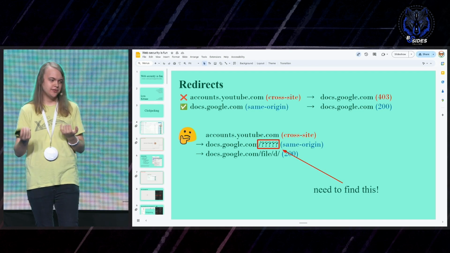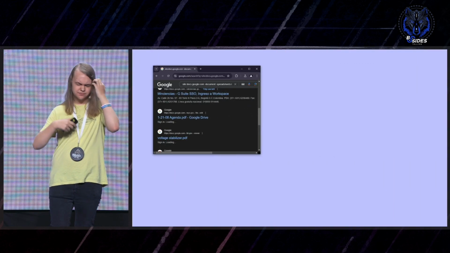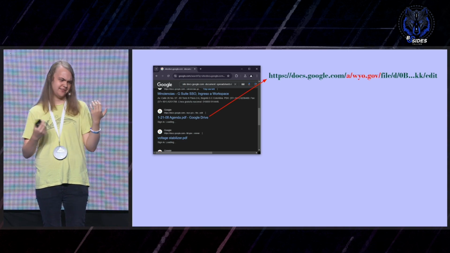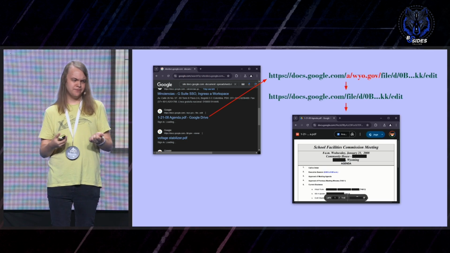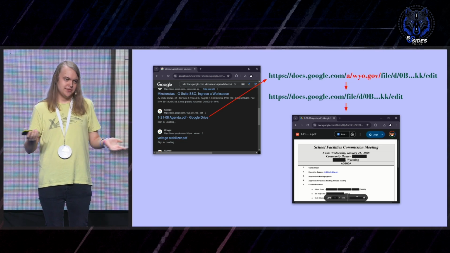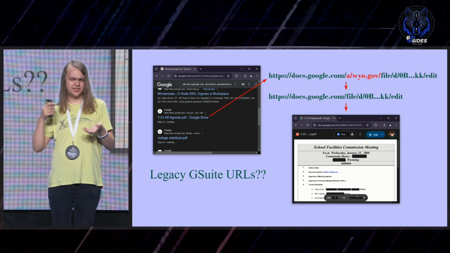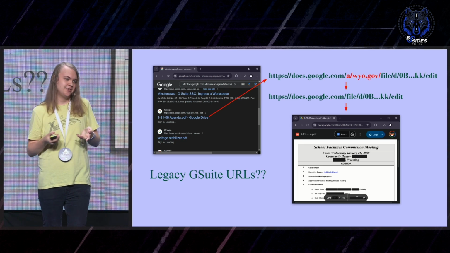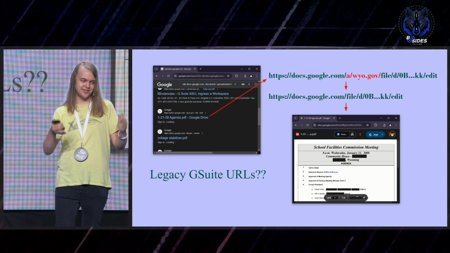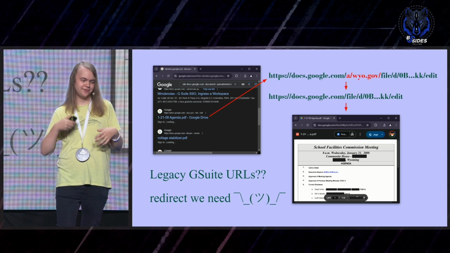So I went back to looking. I remembered from my earlier searches that I kept seeing these weird URLs with government and weird domains like that. And if you go on them, they just redirect you to the actual page you were supposed to go to. So I'm not sure what that is exactly. It seems to be some sort of Google G Suite SSO thing. Probably was very useful a long time ago, but right now it just disappears from the URL and does the redirect. So we don't really care about that. We just care about the fact that it lets us do this cool redirect that we are looking after.